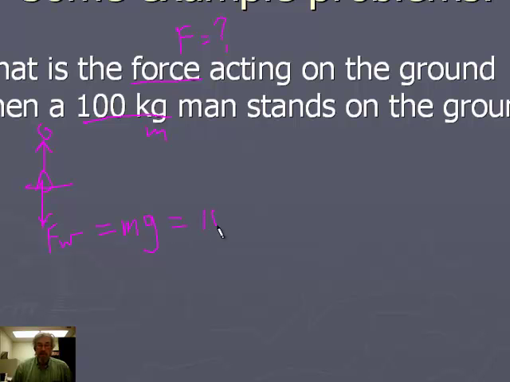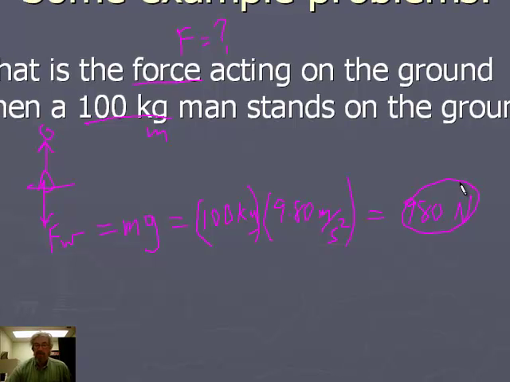So we plug in our numbers here. The guy's mass is 100 kilograms. G, everywhere on Earth, is 9.80 meters per square second. So when we multiply out here, we're going to get 980 kilogram meters per square second, or 980 newtons. That's the force the guy exerts on the ground.